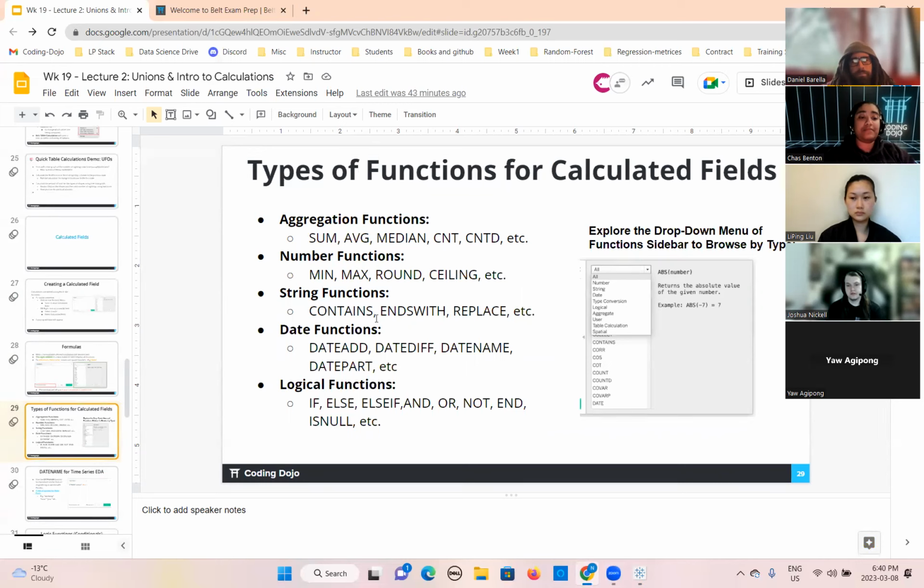If you remember, you used many functions in Python as well with code. So here it is providing them inbuilt. And then date functions: date add, date difference, date name, date part, etc. Logical functions, this is if else. Remember, we did in Python, we put the condition, colon, and then you write the action. If this condition is true, this action is going to happen. Same thing you need to write here as well for the logical function. We will do that.